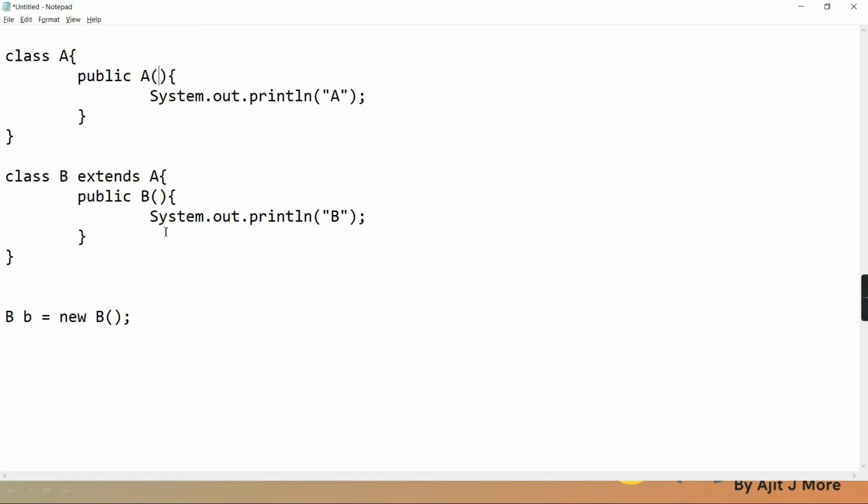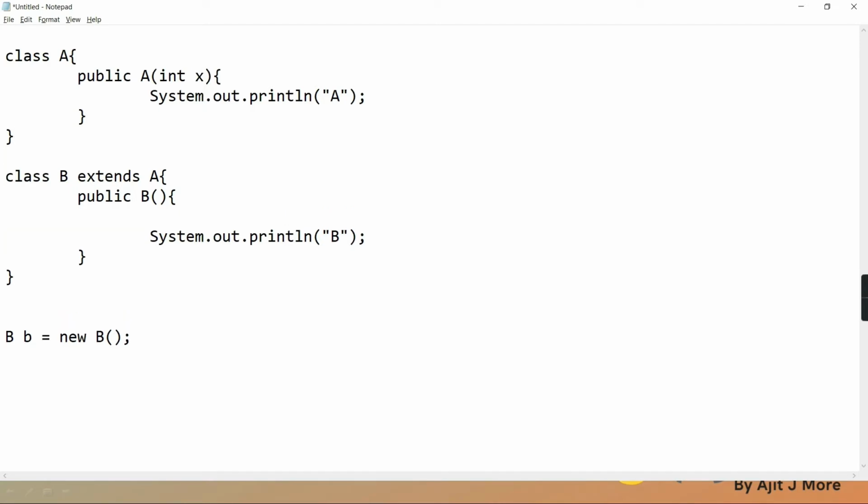It does that work, comes back, and then does the remaining work. But when the parent doesn't have a default, only a parameterized one, that time we have to explicitly call. You understand? Clear? But this is not the case in Python.